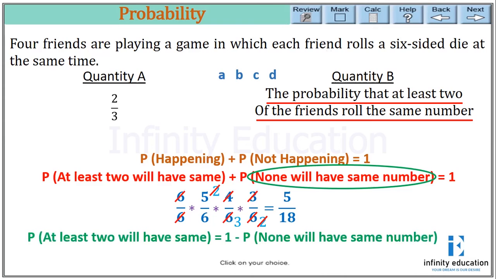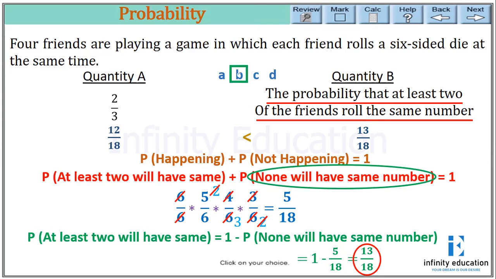So probability at least 2 will have the same number equals 1 minus probability none will have the same number. That is 1 minus 5 over 18. So we have 13 over 18 as the probability that at least 2 of the friends roll the same number. So quantity B is 13 by 18, and quantity A is given as 2 by 3, which is equivalent to 12 by 18. So quantity B is greater. That is the answer to the question.